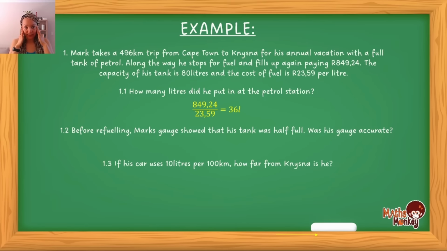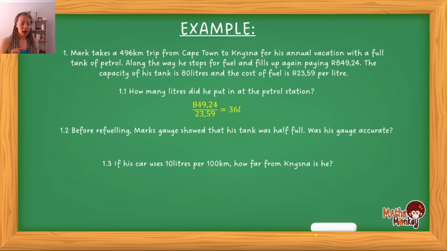Now let's think about this. His tank has an 80-liter capacity, right? If it was half full, then that means he would need 40 liters to fill. Let's think about this again. 80 liters is the maximum amount that his car can take. If the gauge is accurate and says it's half a tank full of petrol, then that means there are 40 liters in the tank.